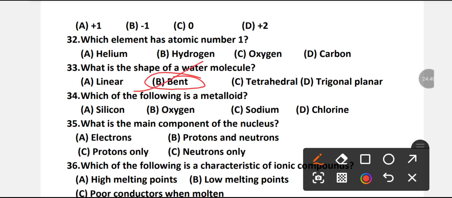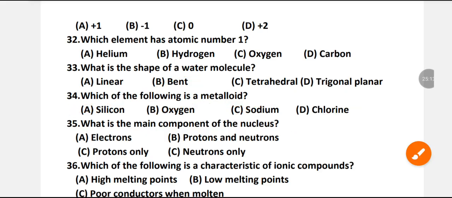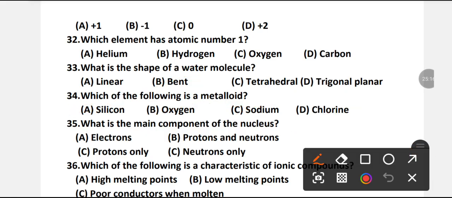Which of the following is a metalloid? Silicon, oxygen, sodium, or chlorine? Silicon. Silicon is a metalloid. A is the right option.